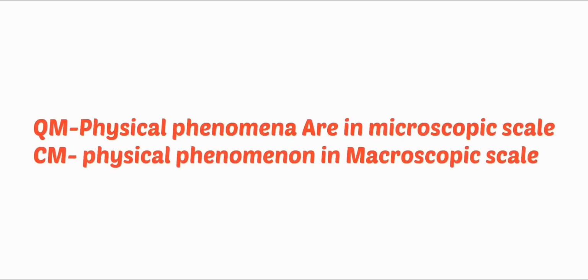In quantum mechanics, all physical phenomena are explained at the microscopic level, that is, on the atomic and subatomic scale. But in classical mechanics, all these physical phenomena are at the ordinary scale or macroscopic level. That is the main difference between classical mechanics and our new quantum mechanics. Again, come back to light.